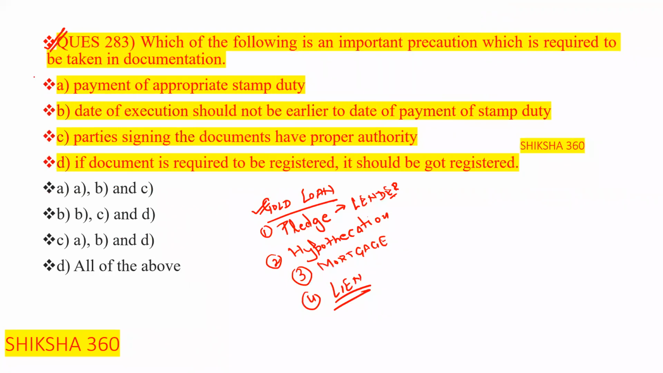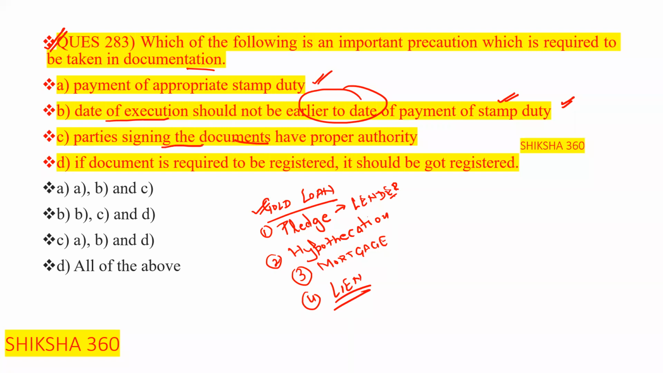Question number 283. Which of the following is an important precaution which is required to be taken in documentation? Clear? Payment of appropriate stamp duty. Is this one correct or not? Yes, this one is correct. Second one is date of execution. Clear? Date of execution should not be earlier than the date of payment of stamp duty. This one is also correct.